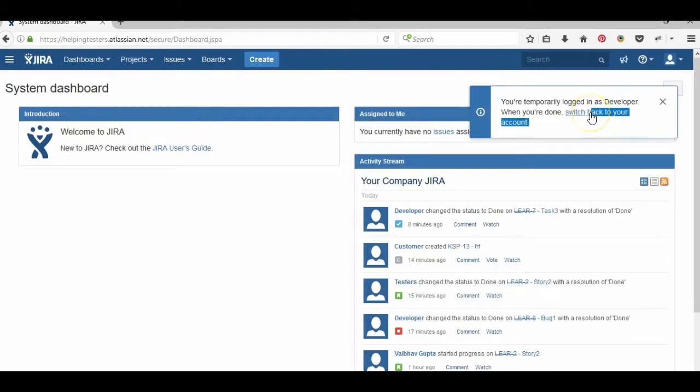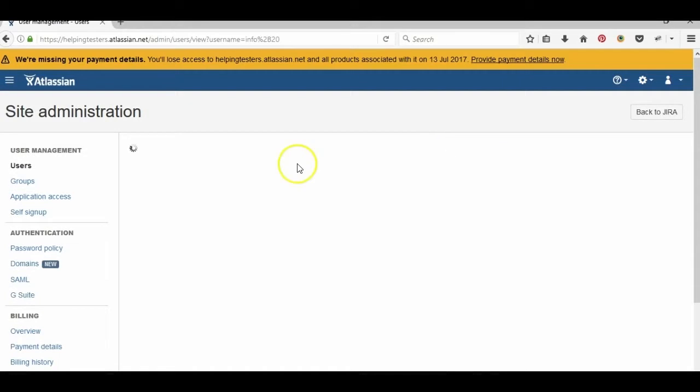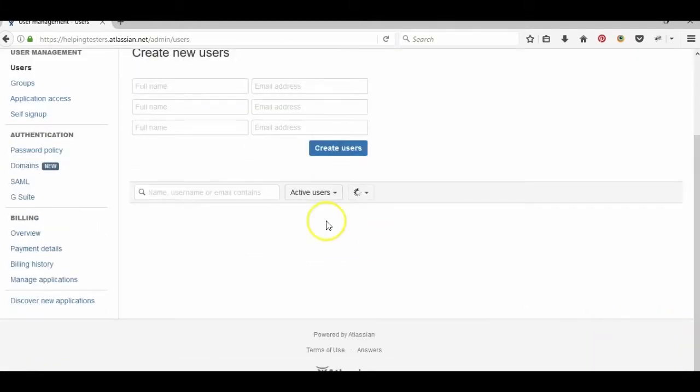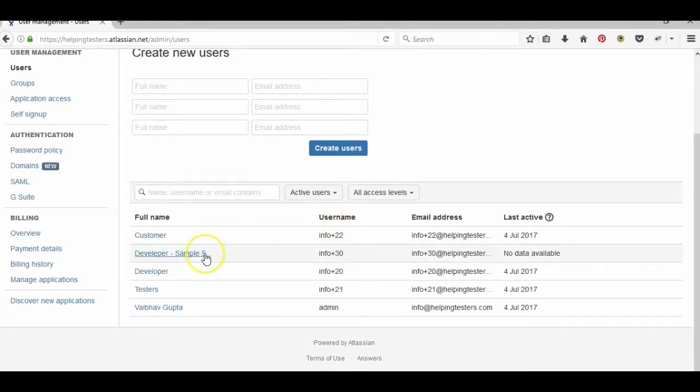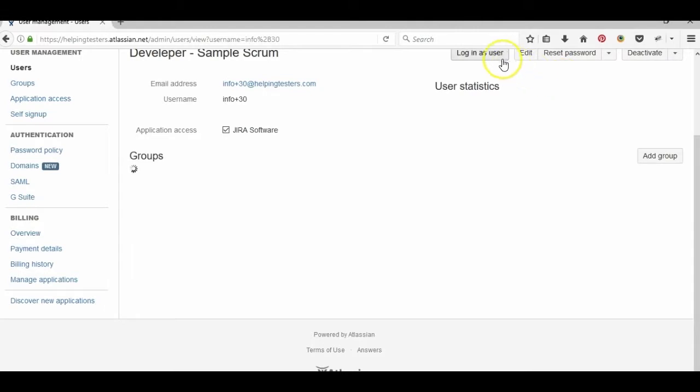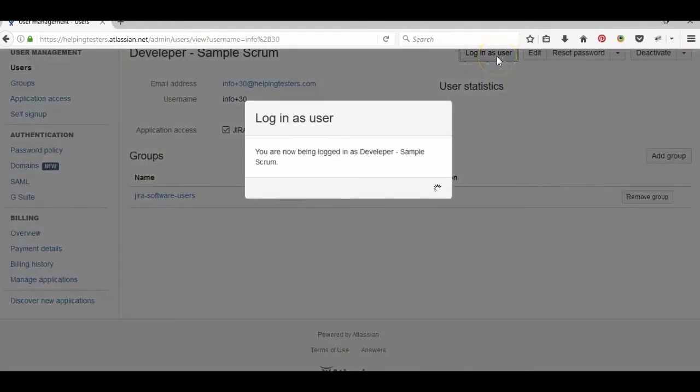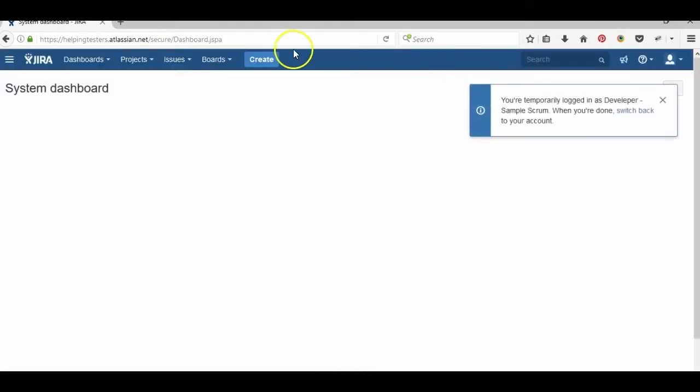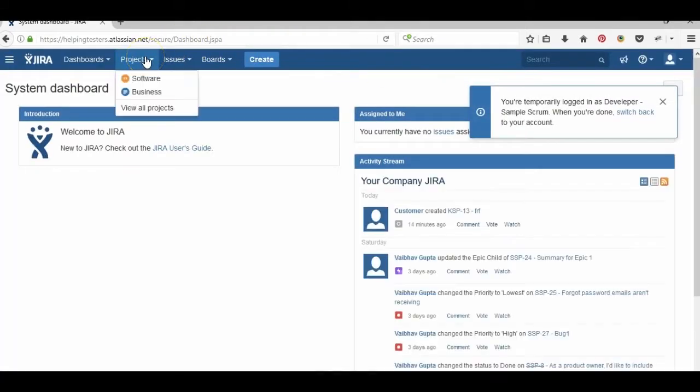Now let us log in with a different developer, that is the developer for Simple Scrum. Now log in as a user, and let's see to which project he is assigned.